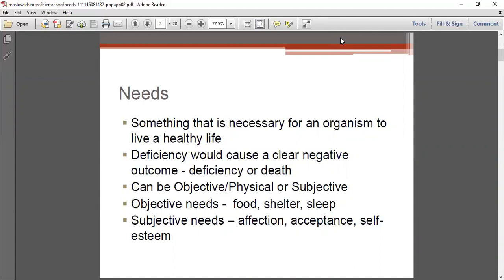The needs can be subjective or objective. Subjective needs are affection, acceptance, and self-esteem. Objective needs are the needs we have to fulfill related to the food pattern, our shelter, and our sleeping pattern. These objective and subjective needs are necessary for an individual to have a healthy life. If a need is not satisfied in our life, it will cause a deficiency or death, or bring about a negative impact.